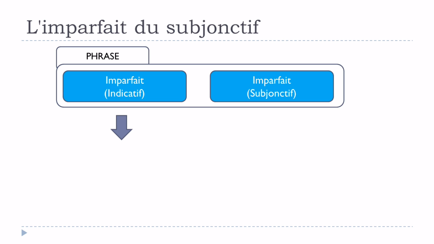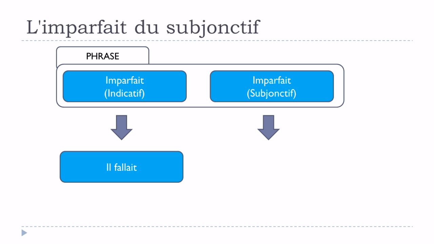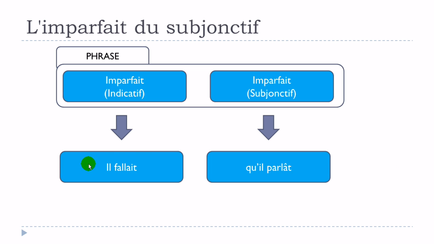Let's give an example now. Il fallait qu'il parlât. You can see that in this first part you've got il fallait, so it's imparfait de l'indicatif, and then normally you should put in this subordonnée qu'il parlât, and in that case you've got l'imparfait du subjonctif.